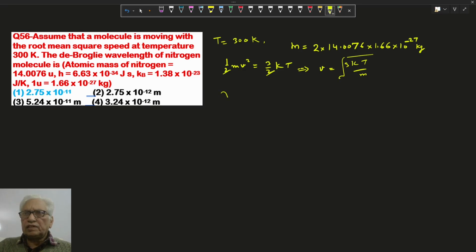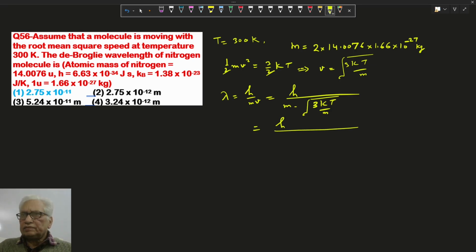The de-Broglie wavelength is given by h upon mv. In place of v we will write root of 3kT by m, so lambda equals h upon root of 3kTm.